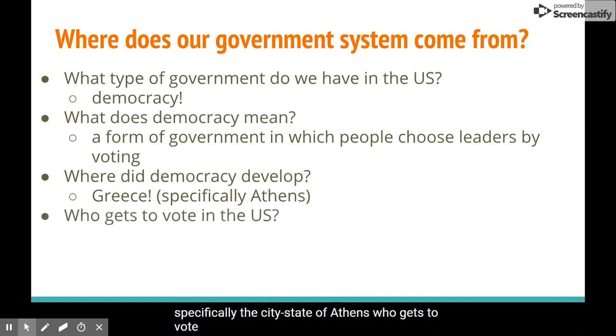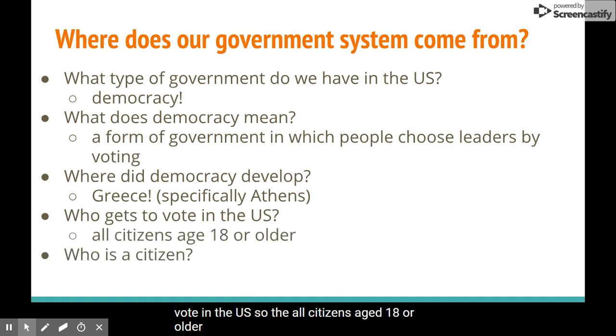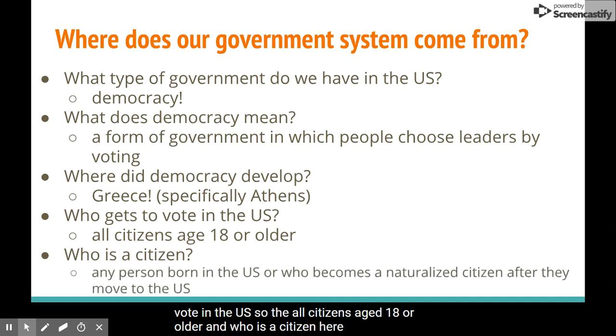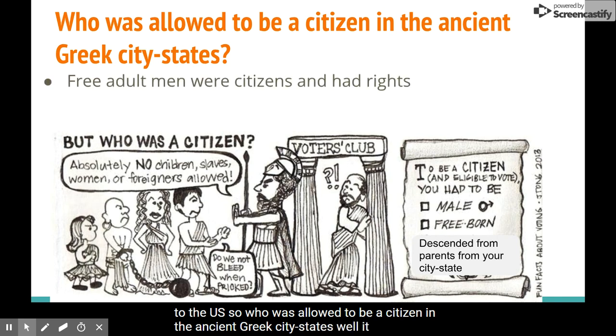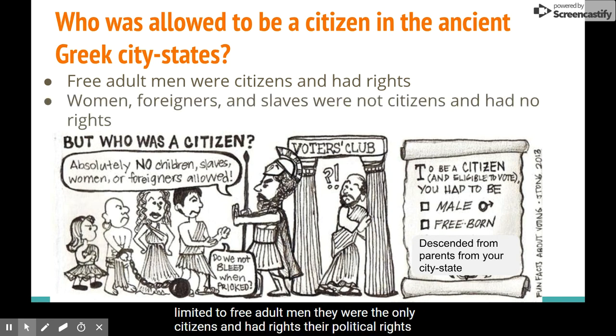Who gets to vote in the US? It would be all citizens age 18 or older. And who is a citizen here in the United States? It's any person born here or who becomes a naturalized citizen after they move to the US. So who was allowed to be a citizen in the ancient Greek city-states? Well, it would be limited to free adult men. They were the only citizens and had political rights. Women, foreigners, and slaves were not citizens and had no rights.